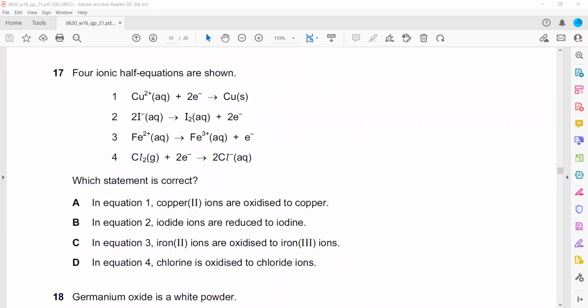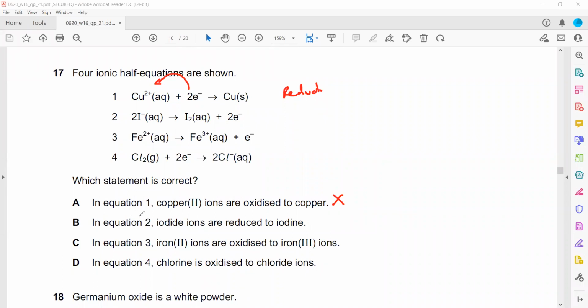When it gains electrons, this is reduction. So in equation 1, they say copper 2 ions are oxidized. That is wrong, they are reduced. In equation 2, iodide ion loses electron. So when it loses electron, that is oxidation. But they're saying iodide ions are reduced. That is also wrong.